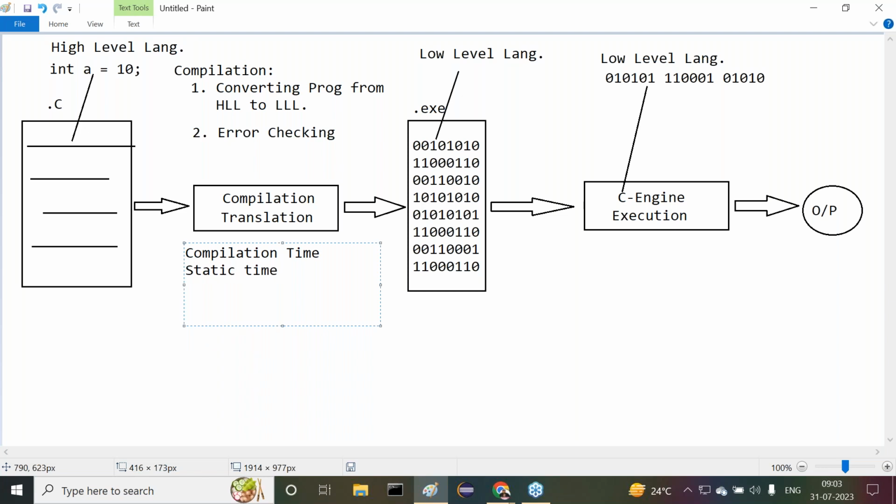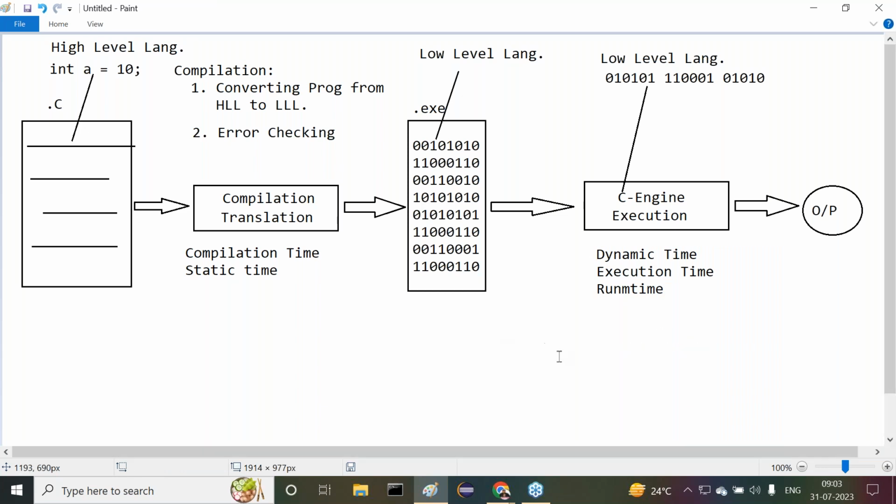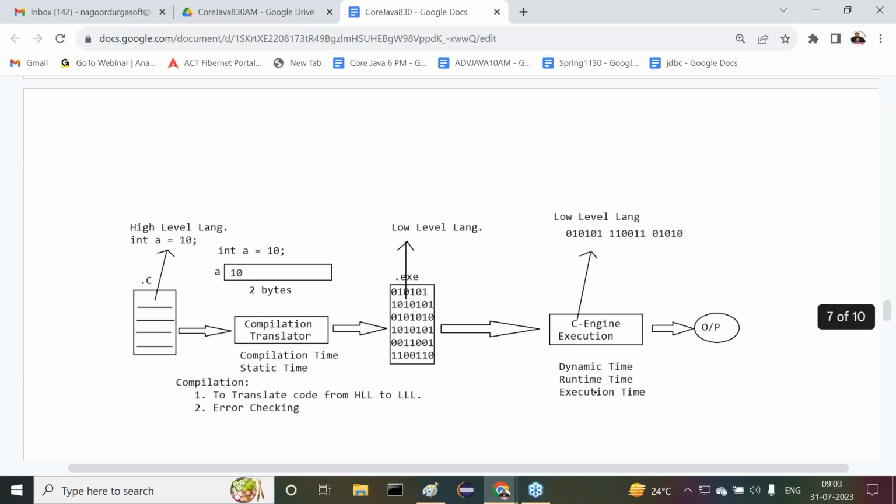That's okay, fine. At the same time, the moment when we execute the program, the time when we execute the program, is called dynamic time, and is also called execution time, and also called run time. These are the various values available. Tell me guys, all of you understand it clearly? Compilation process time is called compilation time or static time. Execution time is called dynamic time, and execution time or what next one? Run time. These many things we are able to follow clearly.